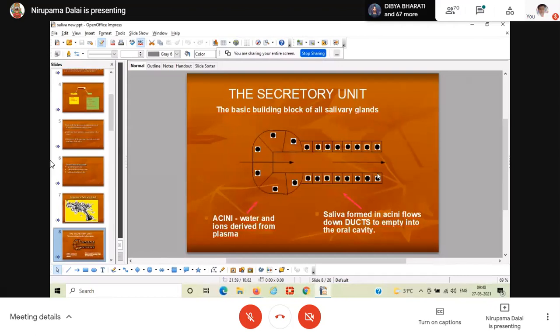So finally, you are getting saliva that is very rich in potassium and bicarbonate salts, yes. And meanwhile, the ductal epithelial cells are impermeable to water, so the water cannot be absorbed.